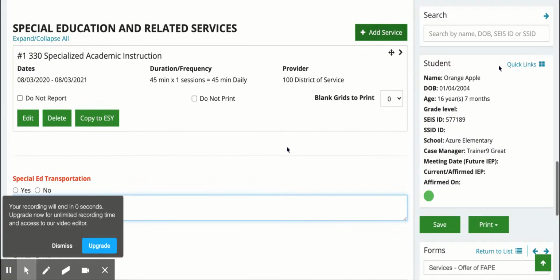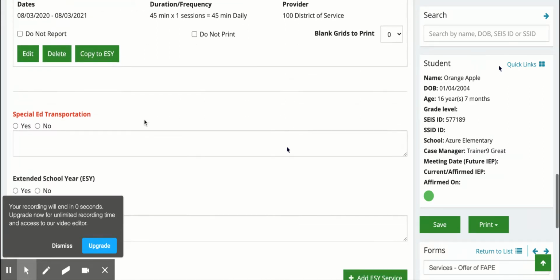Next, add your special education and related services by clicking on this green box here. Then enter the type of specialized academic support, the dates, no longer than a year, duration, frequency, in this case 45 minutes, one session, 45 minutes daily, and the provider, which is the district of service. You can edit, delete, or copy to ESY.